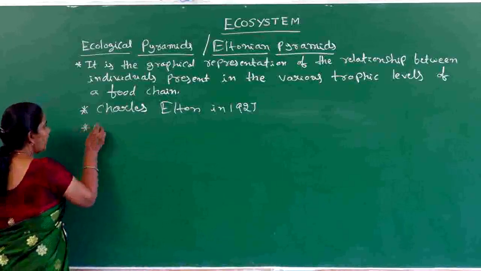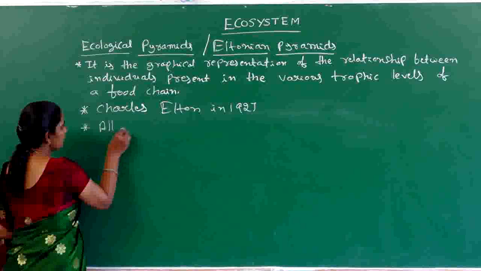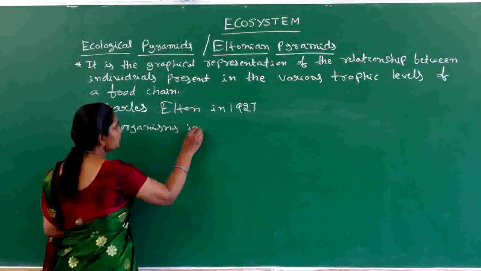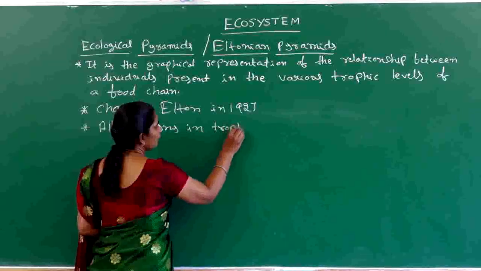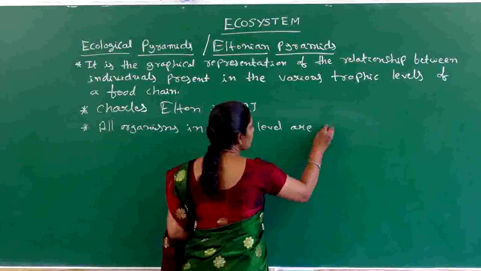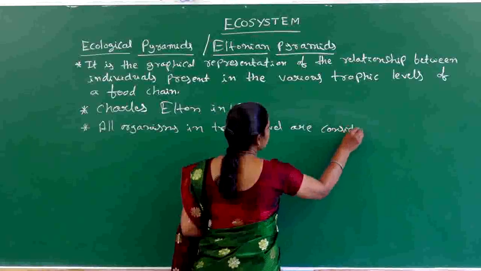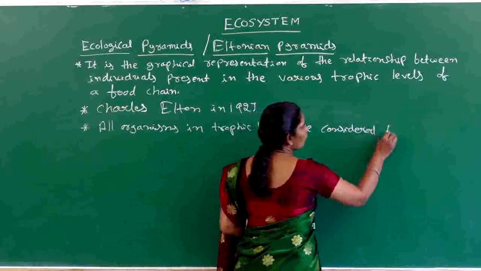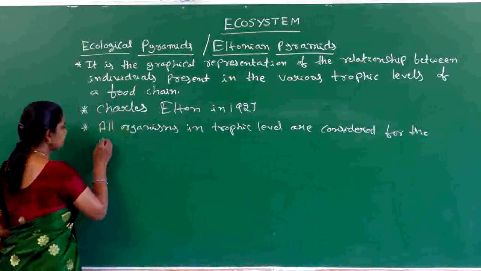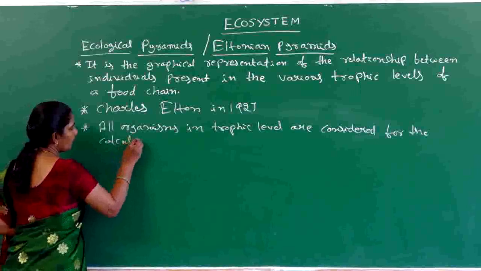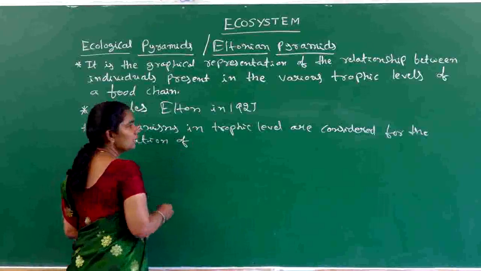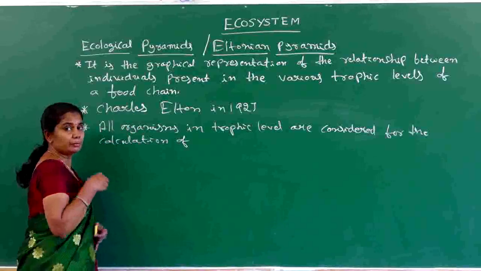That means all the types of organisms in each trophic level are considered for the calculations of the pyramid quantity, that means biomass.